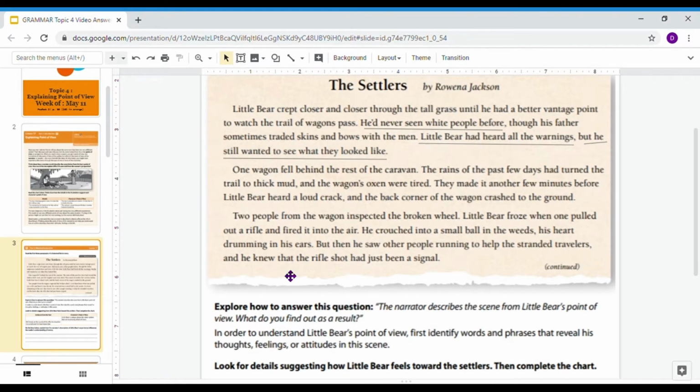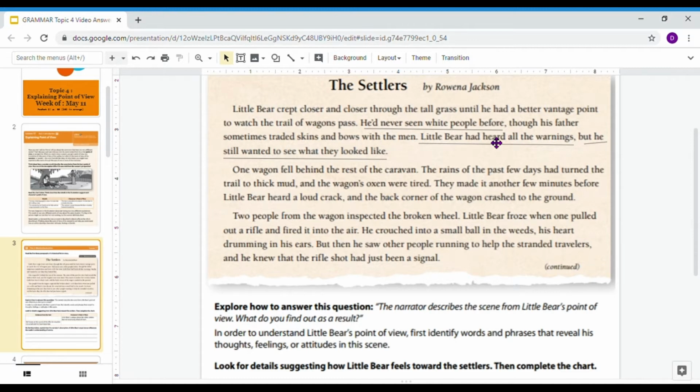I've already gone ahead and underlined some important details that help us understand what Little Bear is feeling. Some things that I underlined were that he had never seen white people before. The narrator doesn't necessarily tell us how Little Bear feels about the white settlers. So the reason I'm underlining is because I'm trying to find clue words and phrases that help me understand how Little Bear feels. That's why I underlined he'd never seen white people before. That seems to be a very important detail.